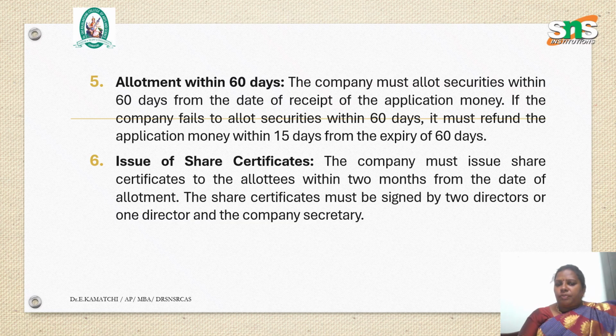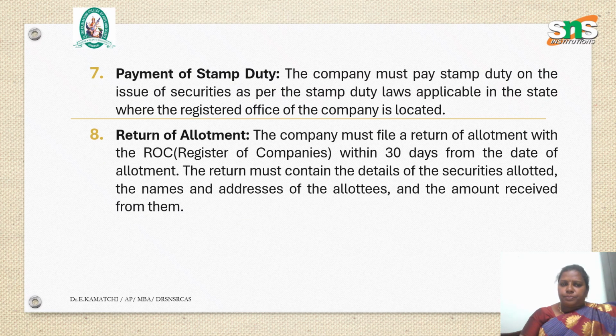Issue of share certificate. The company must issue share certificates to the allottees within 2 months from the date of allotment. The share certificate must be signed by 2 directors, or by 1 director and the company secretary. Payment of stamp duty. The company must pay stamp duty on the issue of securities as per the stamp duty laws applicable in the state where the registered office of the company is located.